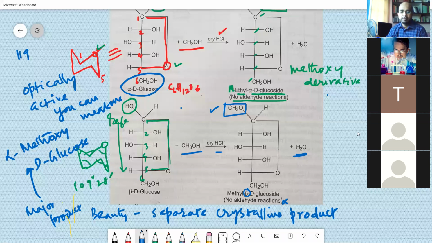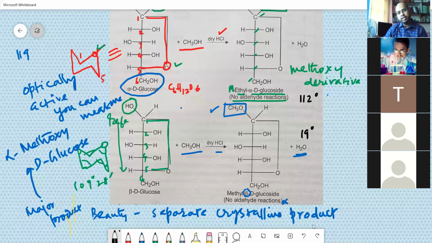The sugar activity is about 112 degrees, and this is 90.